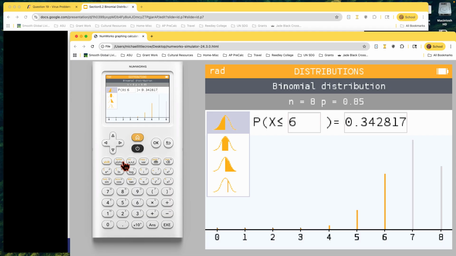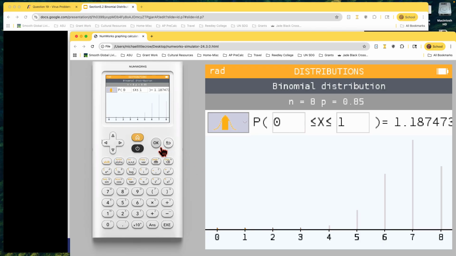You choose which one: less than, greater than. Between 2 numbers, we can actually do what's the probability of getting between 5 and 7 successes. We could calculate that. Why not? We'll come here, and then x is less than or equal to these numbers. So we could put in 5 and 7. And again, when I hit enter, there's a 70% chance, 70.6, and I see it's 5, 6, 7. Okay, so you get the visual along with the answer.